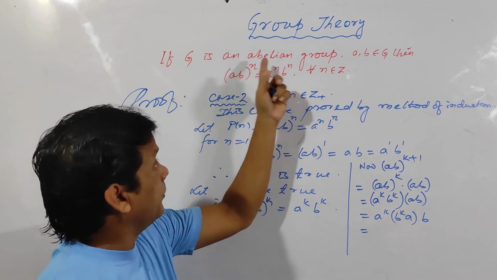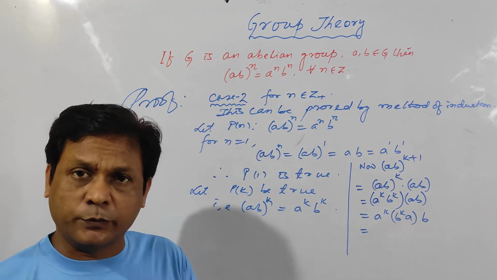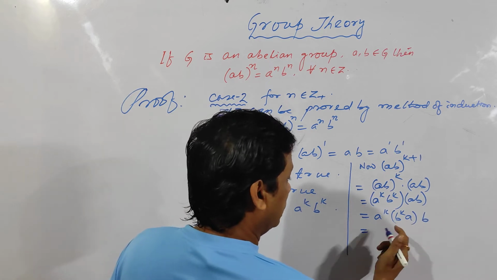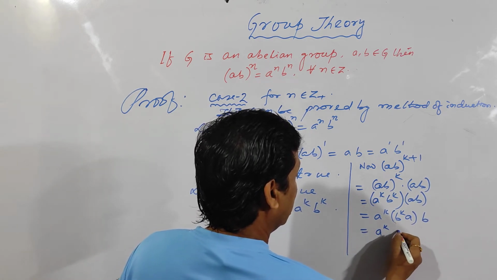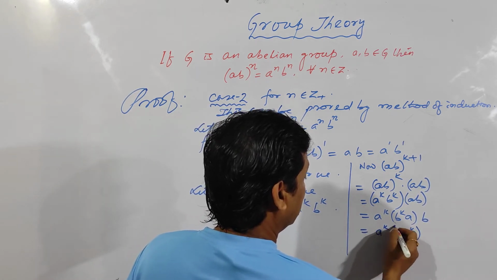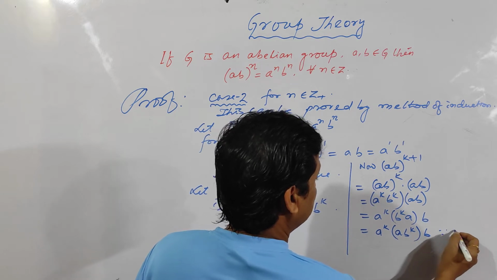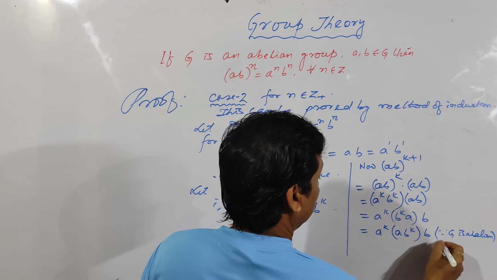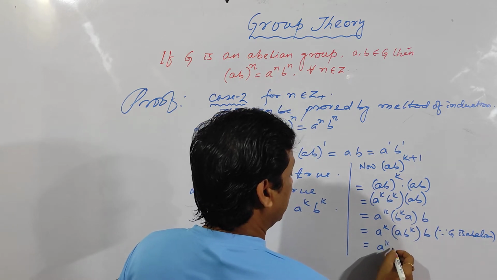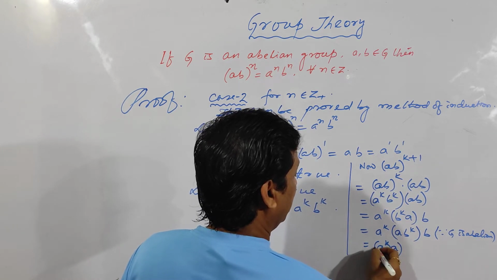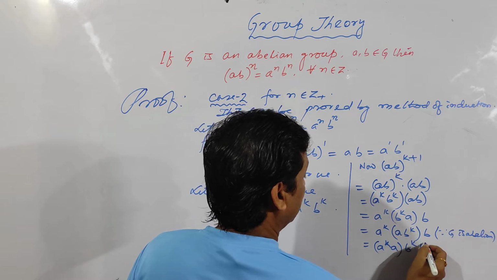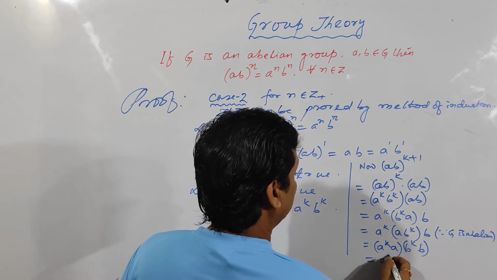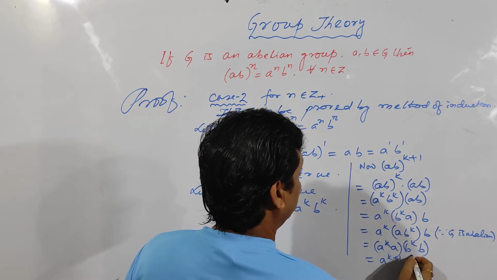Now G is an abelian group. That means it must satisfy the commutative axiom. So by commutative axiom, you can write it as a into b to the k into b, as G is abelian. Clear? Now this can be written as a to the k. Again apply associative axiom: a to the k into a and b to the k into b, and which is equal to a to the k plus 1 into b to the k plus 1.